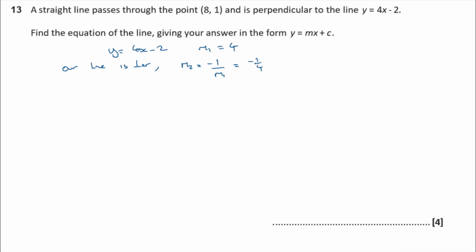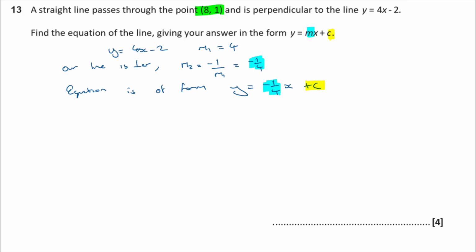Okay, so I've got the gradient already of my new line. All I need to do now is to find c, the intercept, don't I? And to do that, I'm going to use this point up here that it passes through. So first off, I'm going to say the equation is of the form y equals minus a quarter of x plus c. So I've created a partial equation by subbing in the m value I know, minus a quarter, and that just leaves me the c value to find.